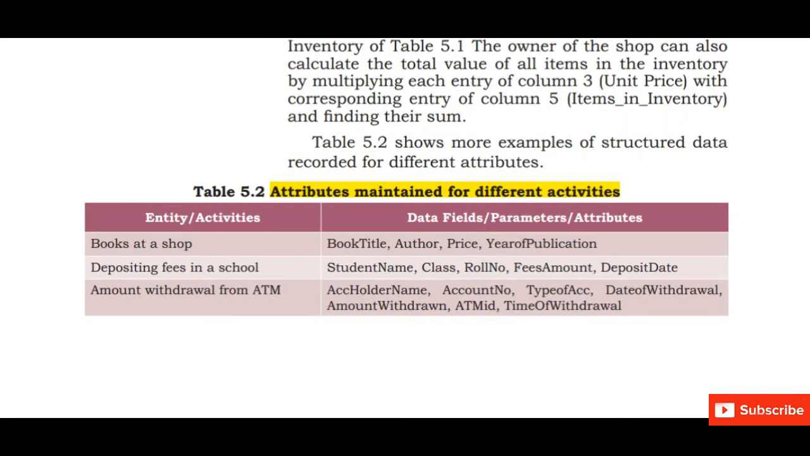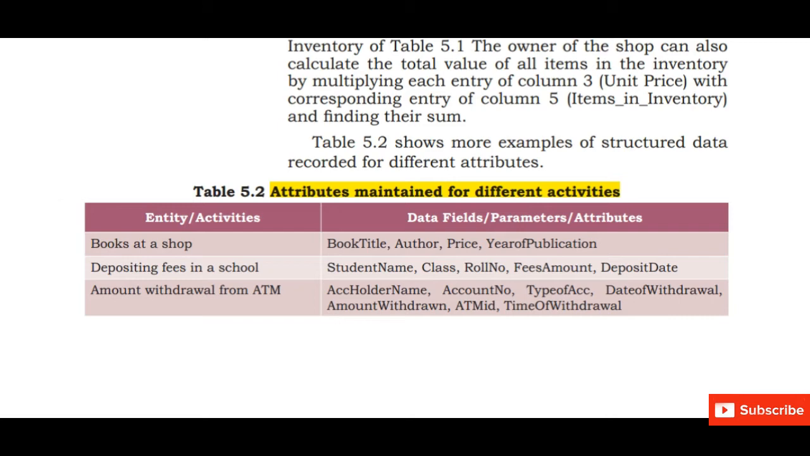Next, look at this table. It shows more example of structured data. Attributes maintained for different activities. Book at a shop. So the different data fields or parameters or attributes are book title, author name, price of the book, year of publication.